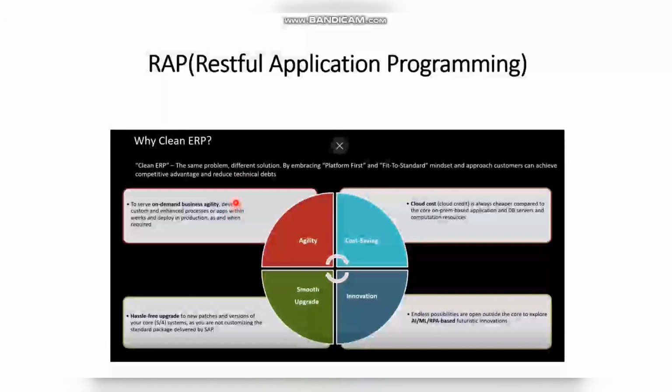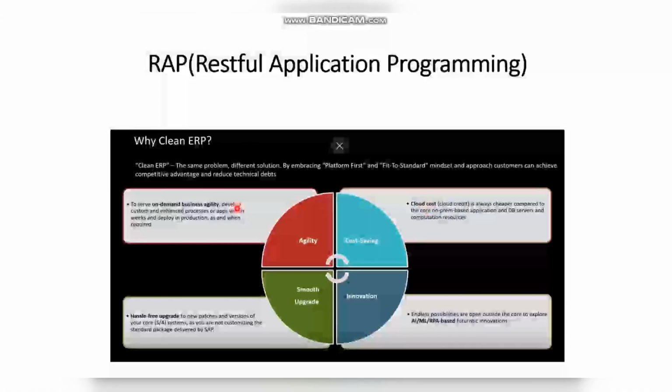And we have tier 1, tier 2, tier 3 architectures for this clean ERP. If you observe here, what we have considered for the clean ERP is platform first, and we are going with a fit to standard approach, and we can easily achieve the advantages by using this approach and reduce the technical things.